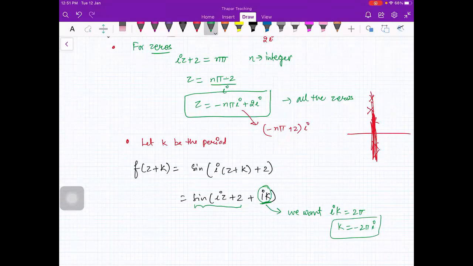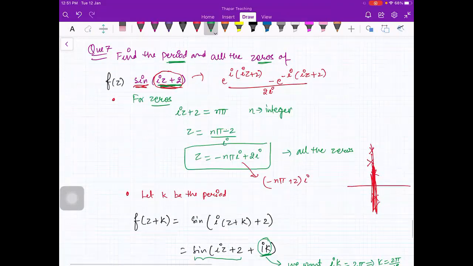Ma'am, 2 pi by iota. Yeah, 2 pi by iota, but 1 by iota is equal to minus iota. You can write like this also, that is your choice. So from here, k is 2 pi by iota. 1 by iota is minus iota. You know, 1 by iota, you can multiply with iota, so this is iota upon iota square. Iota square is minus 1. Is that okay, beta? So this is how you will find the period and zeros of a given function.